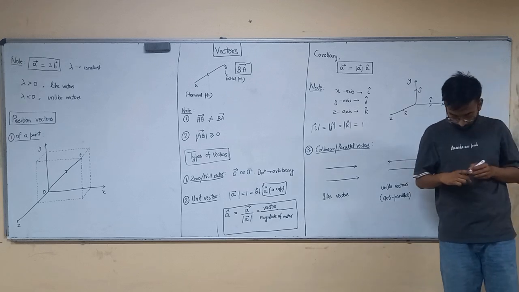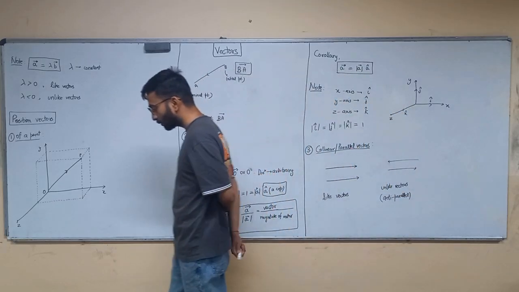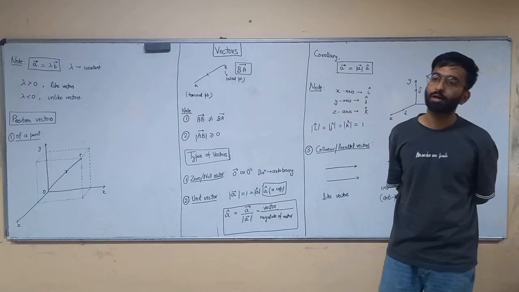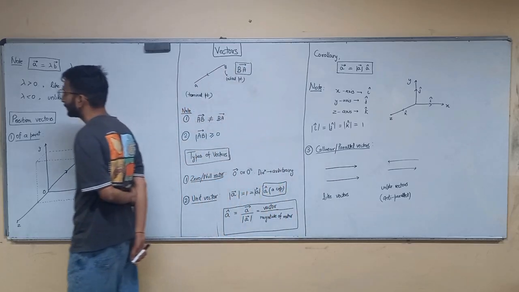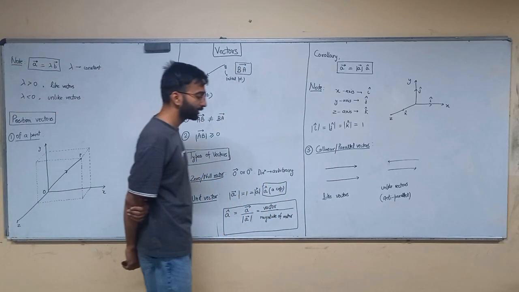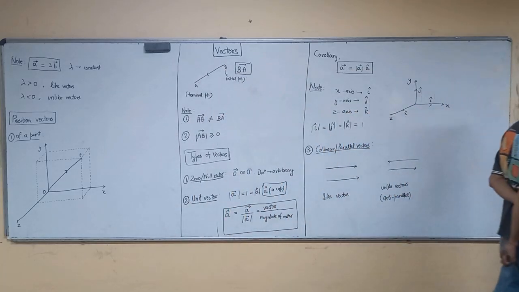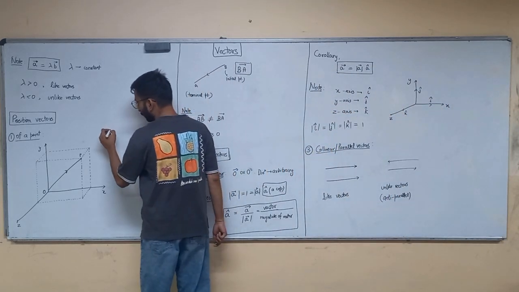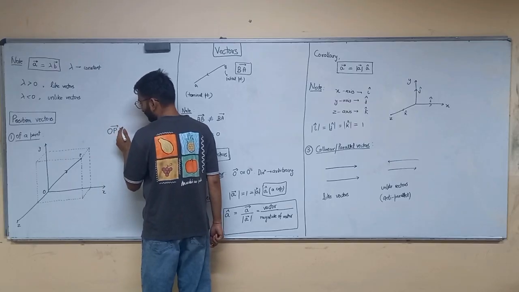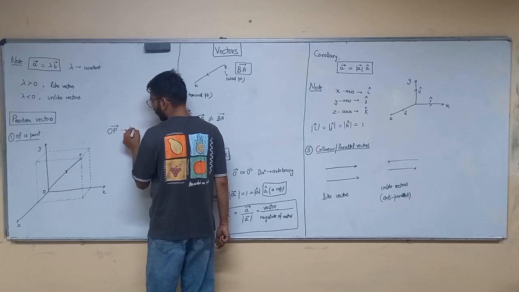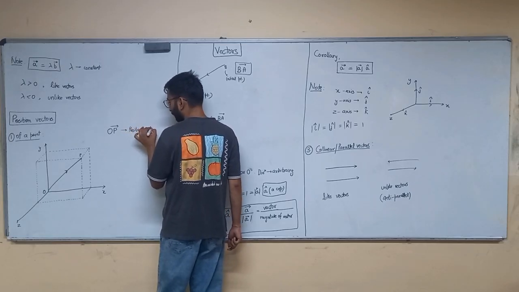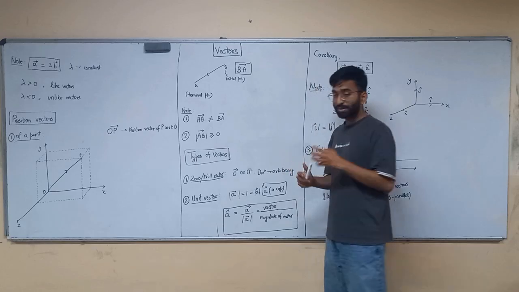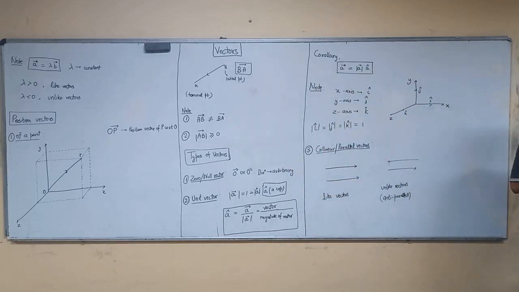So write down: let O be a fixed point called the origin, and P be any point in space, then the vector OP is called the position vector of P with respect to O. That is, OP is the position vector of P with respect to the origin.